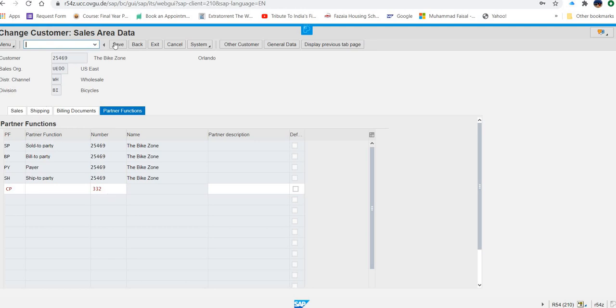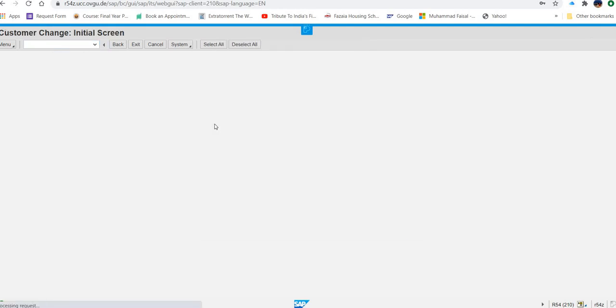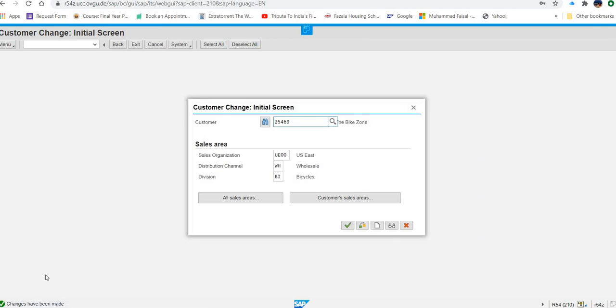We will just press save and that's it. You will receive a message, but there is no number. They are saying changes have been made. So now three steps are done. These three steps were related to how to create a customer, how to create a contact person, and then how to assign the contact person to the customer.